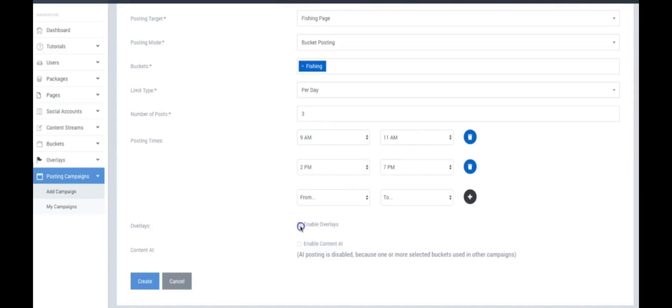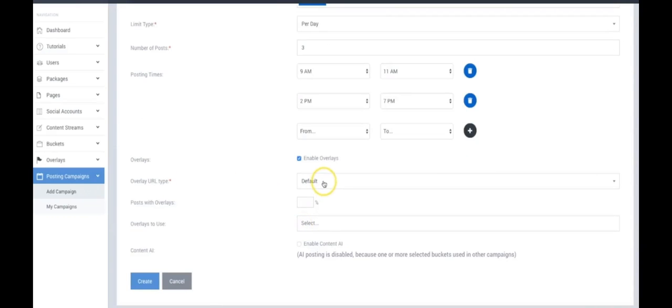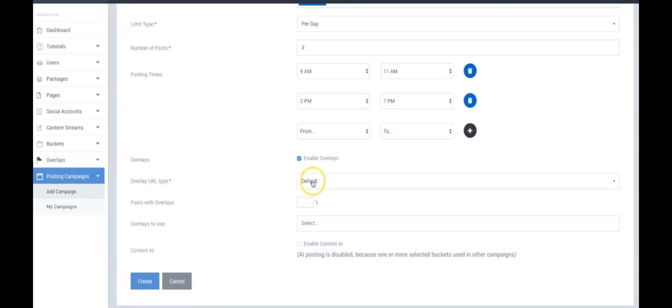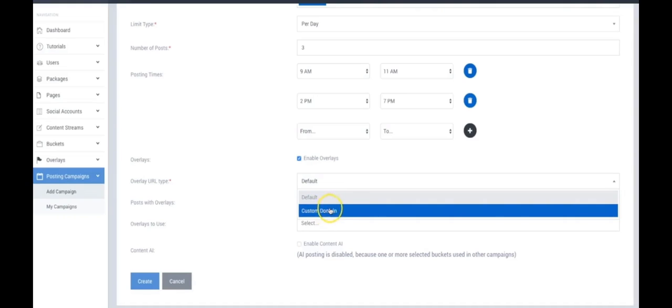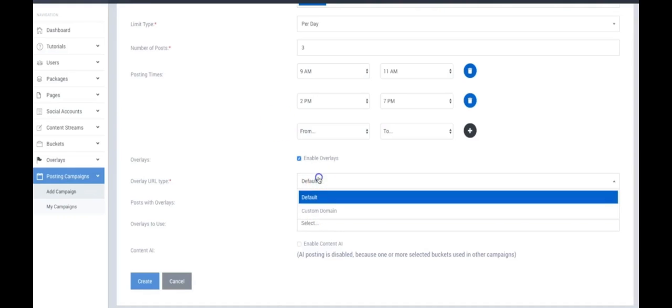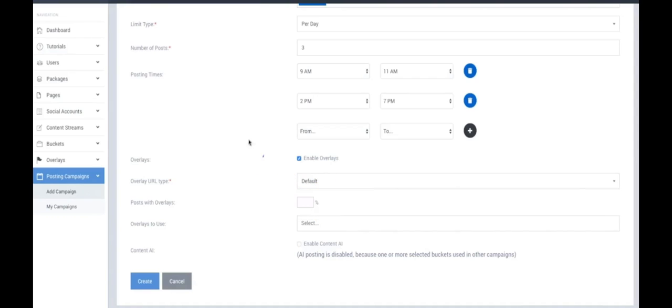Now here's where I can enable my overlay as well. If I select that, the overlay type is going to have 2 different options, default and custom domain. In one of the upsells that you will be presented, you'll have the ability to add a custom domain, which will have your campaigns show up as being posted under your custom domain instead of Sociible being the one posting the content.